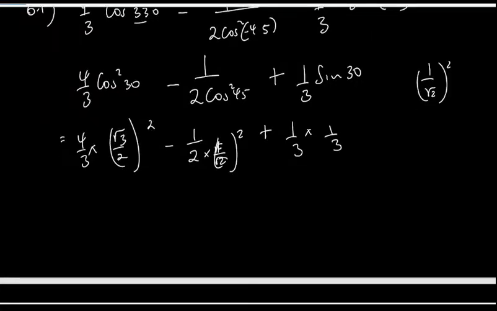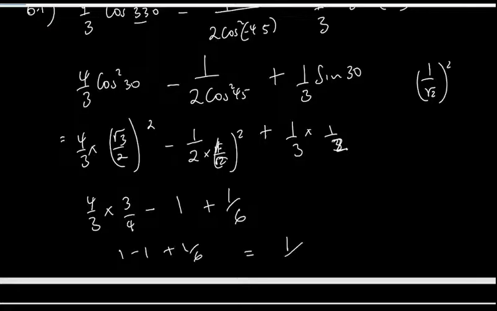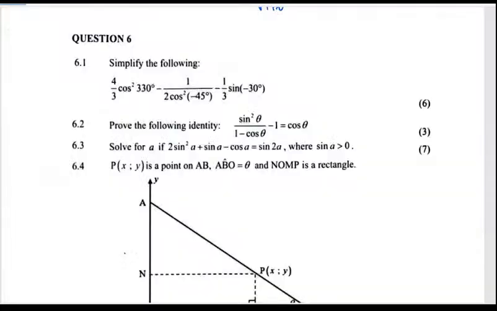Okay, let's simplify with the squares. So it's 4 over 3 multiplied by 3 over 4. Now, this is going to be a half. The 2 cancels the 2, which means it's just the 1 left. Plus, this is, we said, a half, not a third, so it's going to be 1 over 6. Now, this cancels that. So 1 minus 1 plus 1 over 6, meaning that our answer should be just 1 over 6. All right, so 6 marks done.